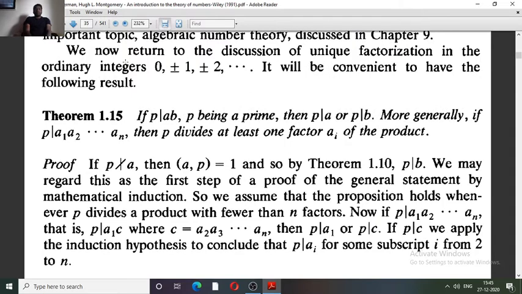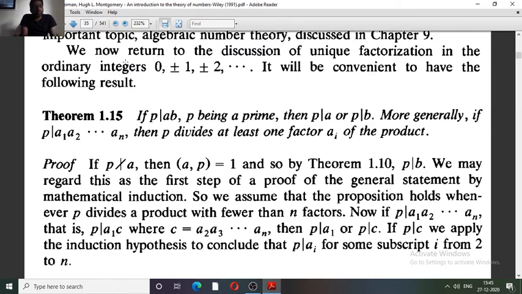Later on, here I am discussing theorem 1.15, which is basically Euclid's lemma. Euclid's lemma says that if P divides AB, P being a prime, then either P divides A or P divides B. That is, suppose P divides the product of two integers, then P must be a divisor of one of the integers.